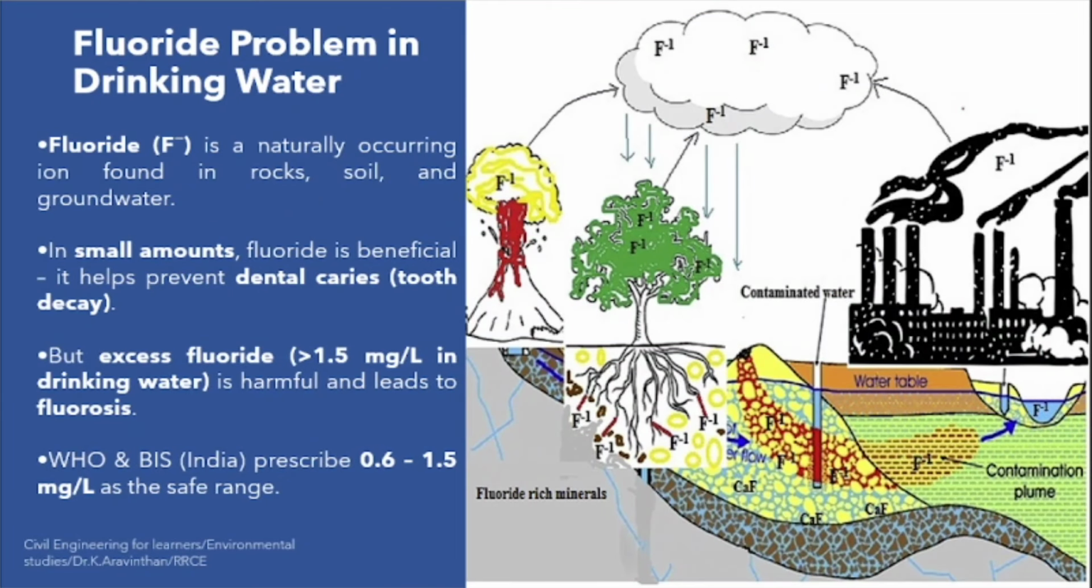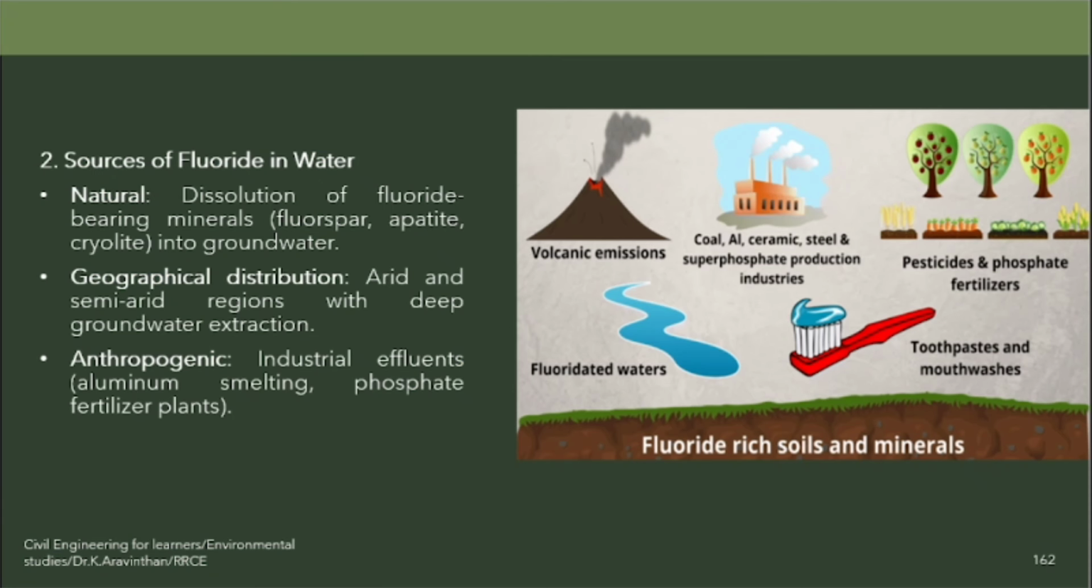Now, the fluoride problem in water. How much fluoride content should be there? Excess fluoride content is greater than 1.5 milligram per liter. In 1 liter, 1.5 milligram is called excess fluoride content. You should have less than that. If you get in contact with this fluoride water, you will get dental cavities. Dental means teeth. Teeth problems will come. Now, sources of fluoride. Natural sources are volcanic, coal, etc., and anthropogenic or industrial smelting, etc.